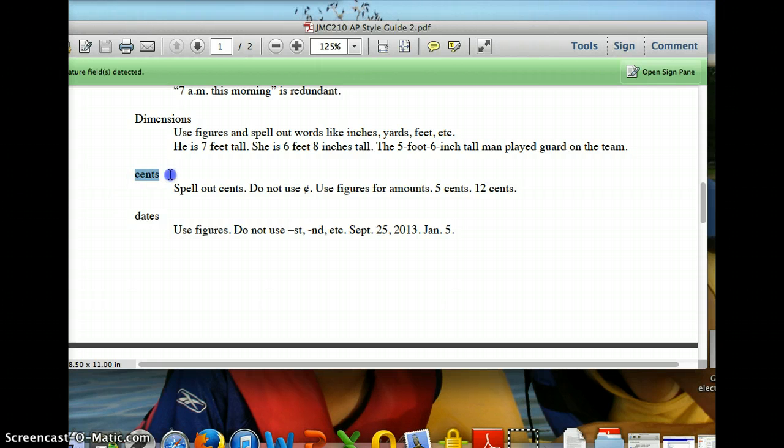Okay, cents. If you ever need to talk about cents, you want to spell out cents. Don't ever use the cent symbol. Don't use that. And then use figures for the amount. So 5 cents, 12 cents, that kind of thing. Dates. Use figures. But don't use st, nd, etc. Look, it's September 25, January 5. Notice there's no th. No th.